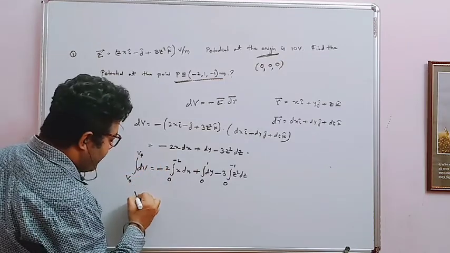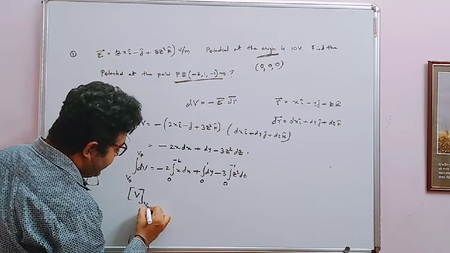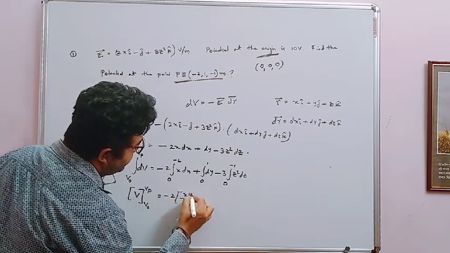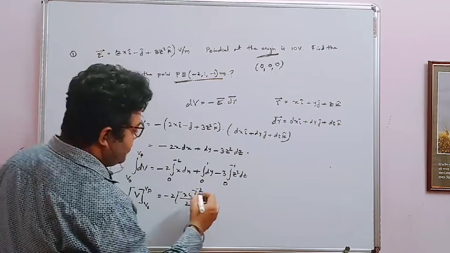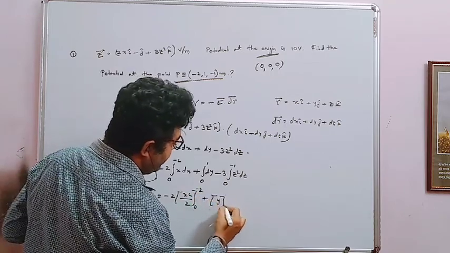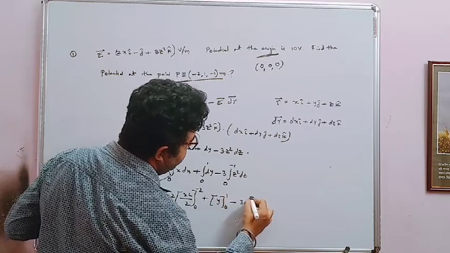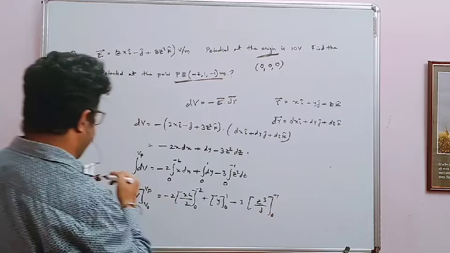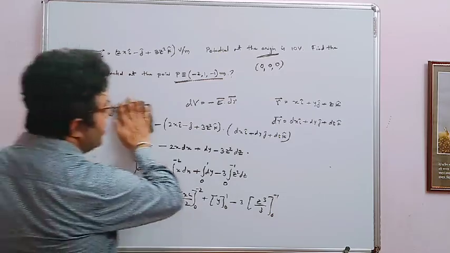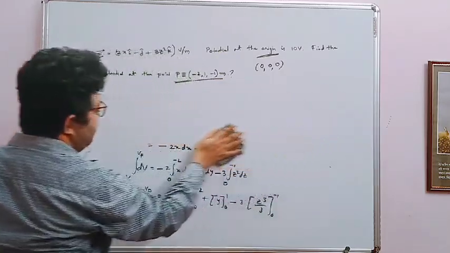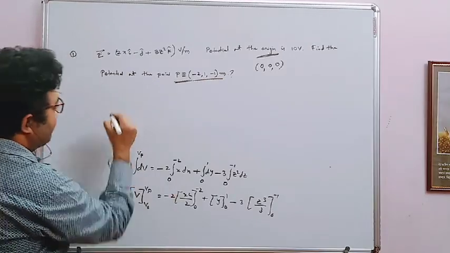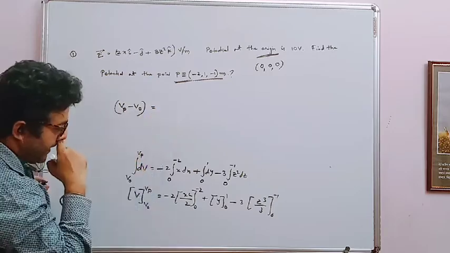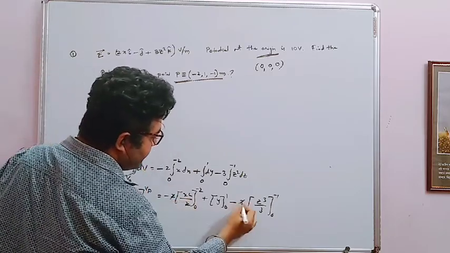So Vp minus V0, that is 2 x square by 2, 0 to minus 2, y 0 to 1, 3 z cube by 3, 0 to minus 1. So upper limit minus lower limit. Vp minus V0 equals this, 2 cancels, this 3 cancels.